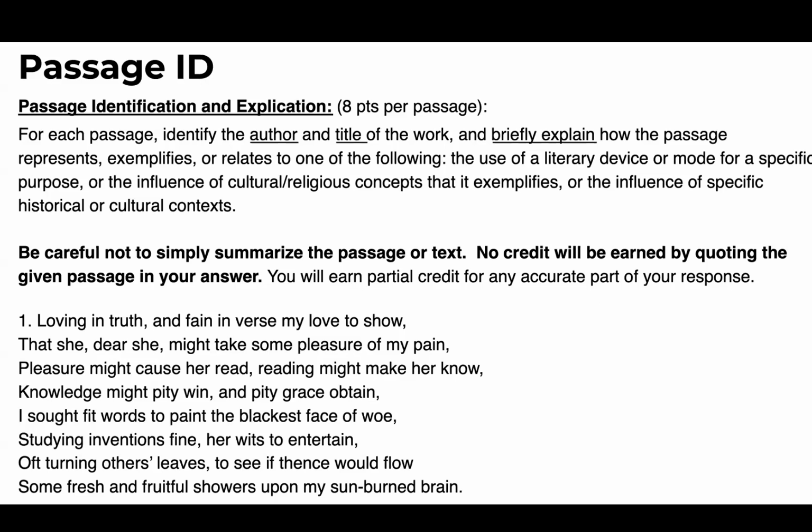You will be getting a quoted passage from one of the three texts we've read so far. And I don't want you to just summarize what's happening.